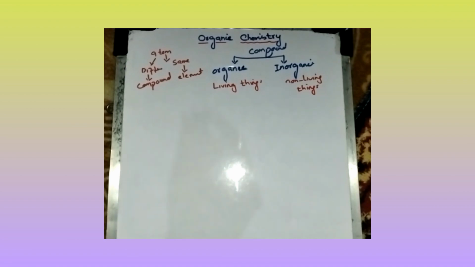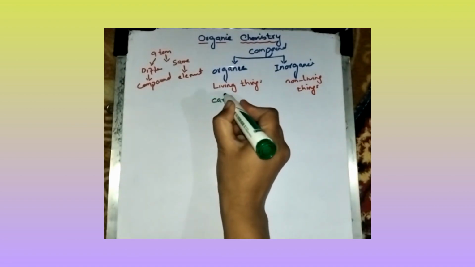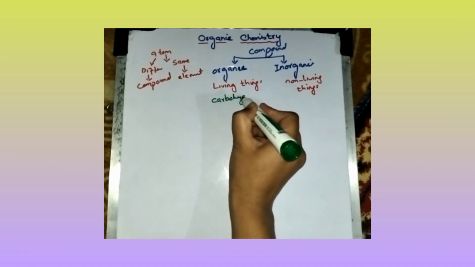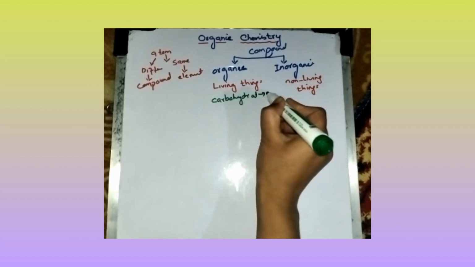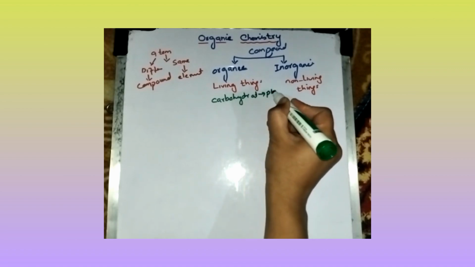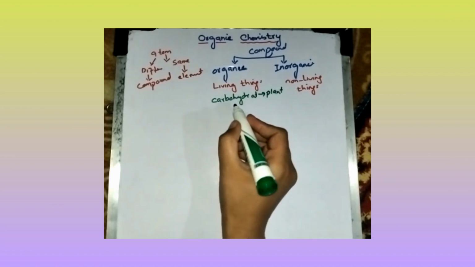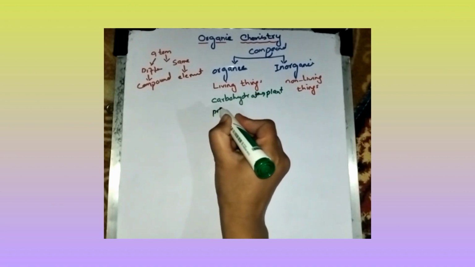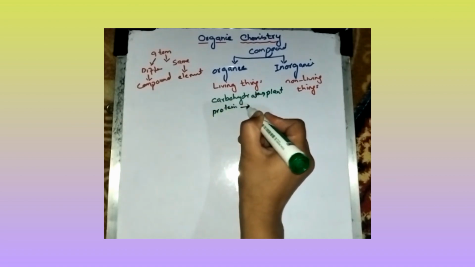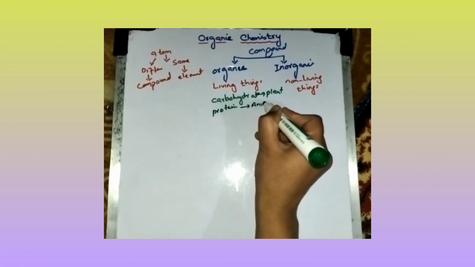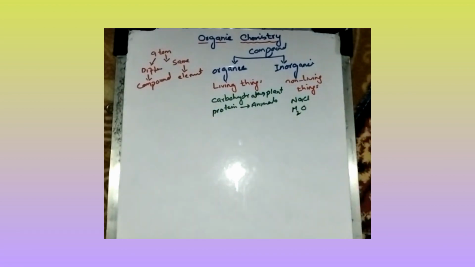For example, we can obtain carbohydrates from plants, and we can obtain protein from animals. Non-living things like NaCl, sodium chloride, and H2O, water, are inorganic compounds.